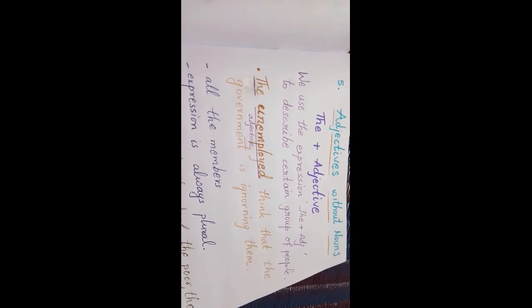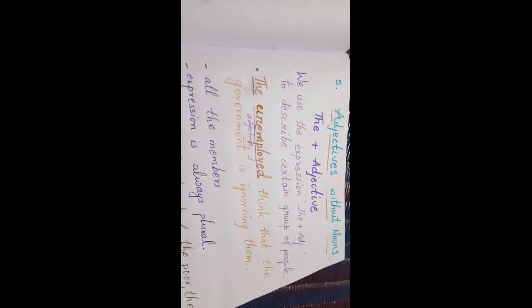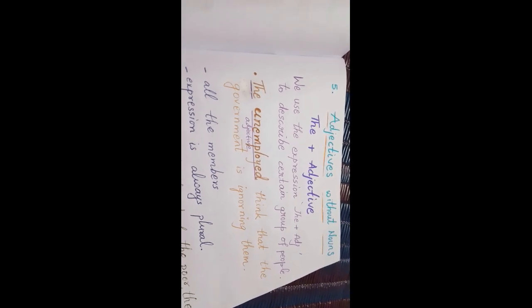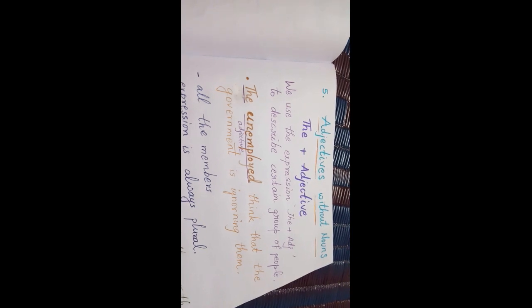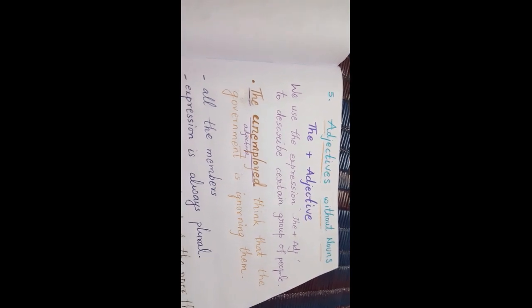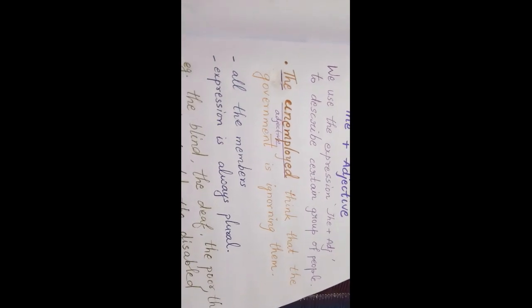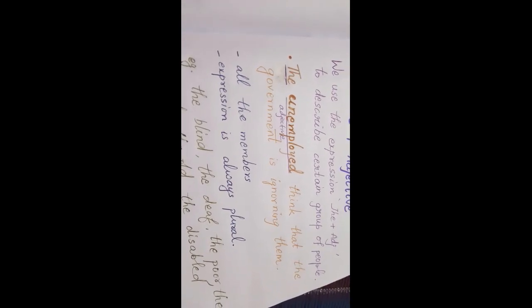So whenever we write the and after that any adjective, that refers to a group of people. See with this example: the unemployed think that the government is ignoring them.